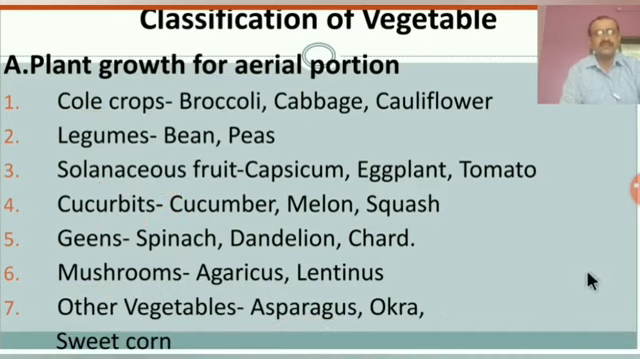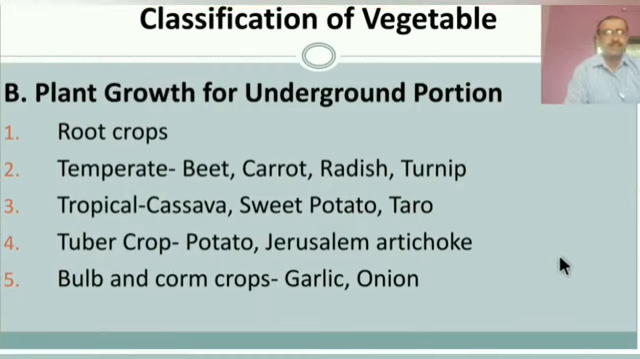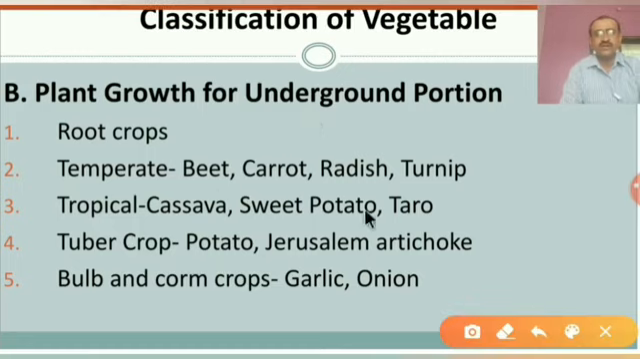This is the first part. The second part is classification by plant growth of the underground portion. In the aerial portion, the edible part is above the ground, and in the underground portion, the edible part is underground. On the basis of that they are divided into these 5 classes.